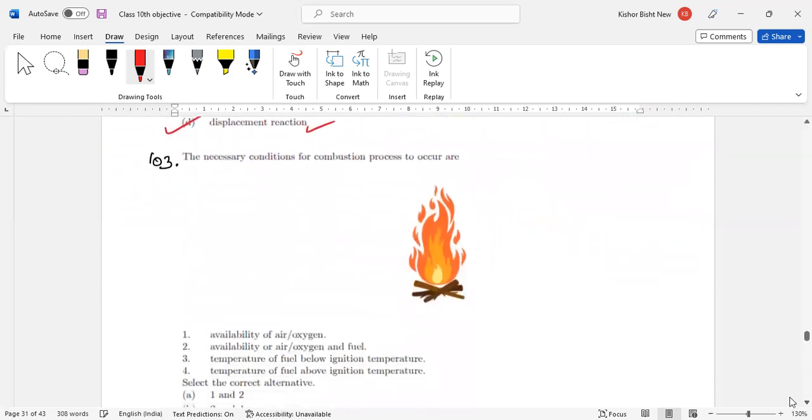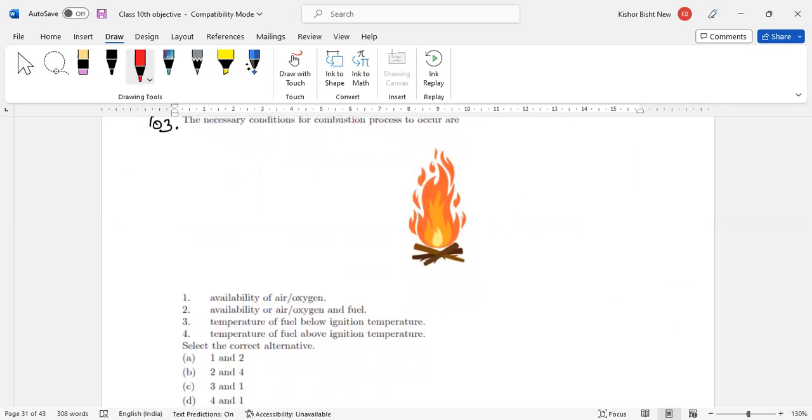Now come to the next question, 103. What are the necessary conditions for the combustion process to occur? Availability of air or oxygen, yes. Availability of oxygen and a fuel, this is also correct.